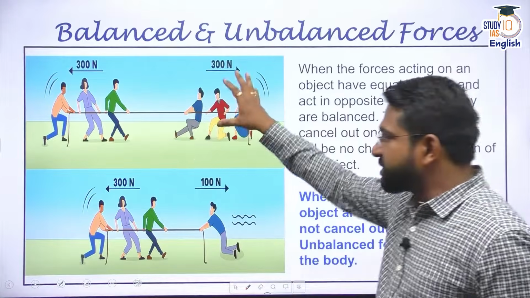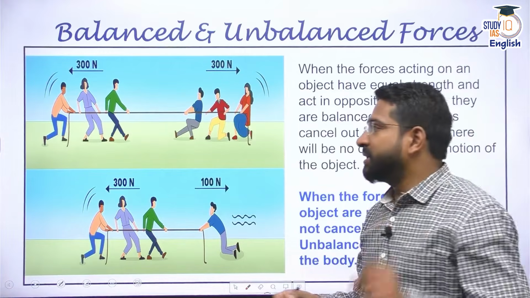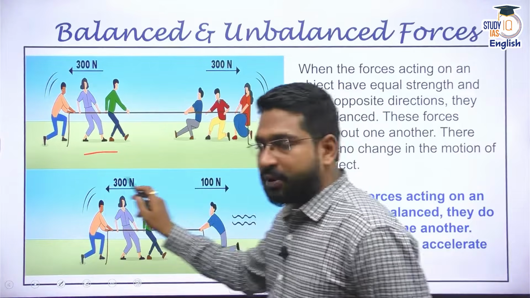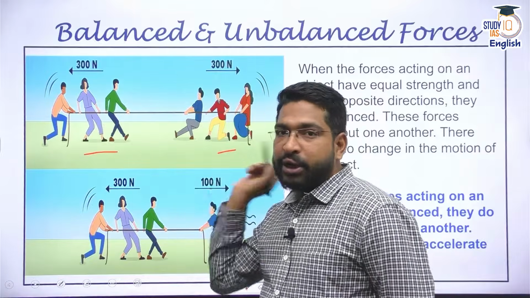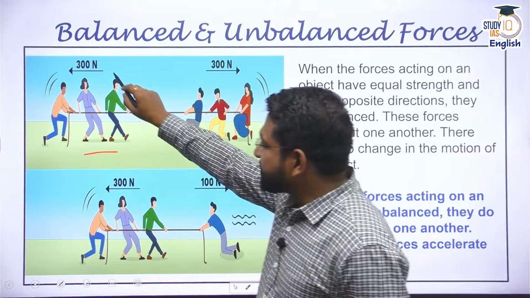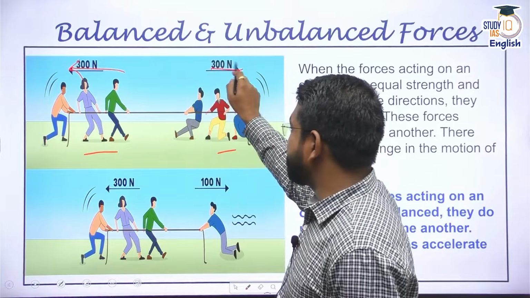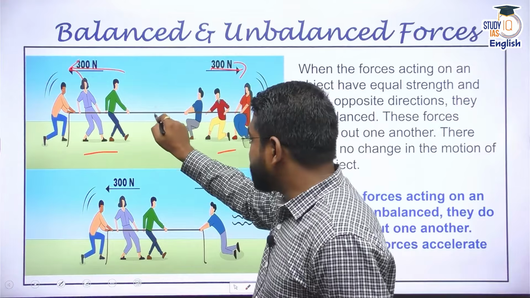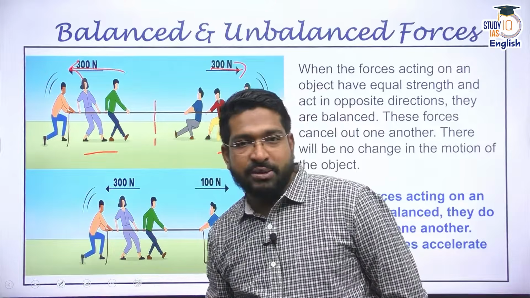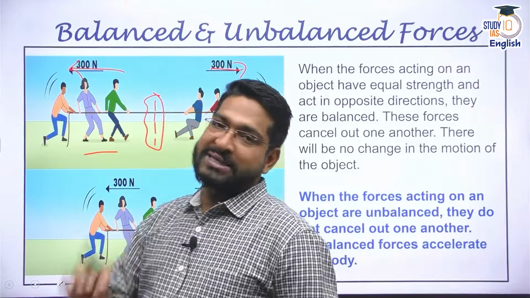Now this picture classically explains the meaning of a balanced force. You can see here there are 3 people on this side and 3 people on this side, and they are pulling a rope, tug of war basically. And if the forces are balanced exactly in opposite directions, now on this side there is 300 Newton, and this side there is 300 Newton, then the mean position of this rope is not going to change, meaning the rope would be rather stationary like this. The position would be exactly there.